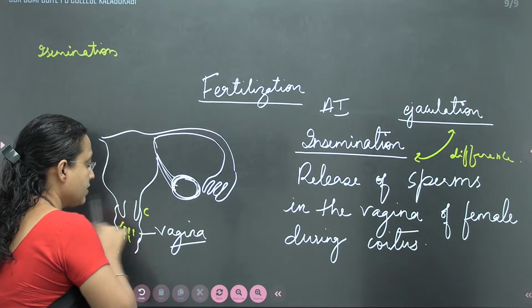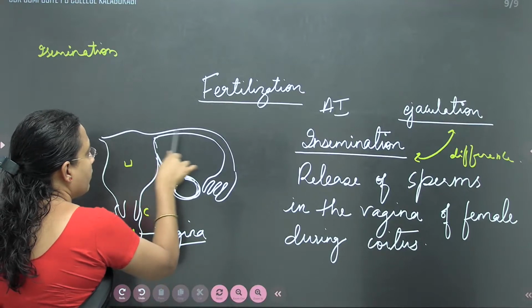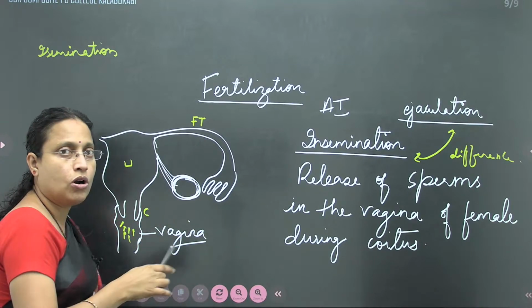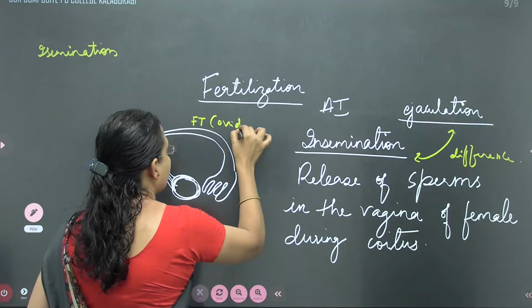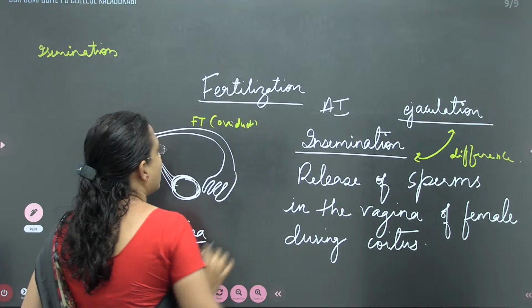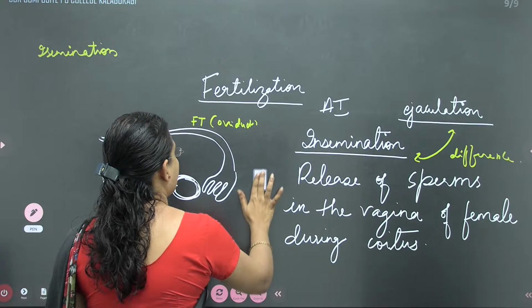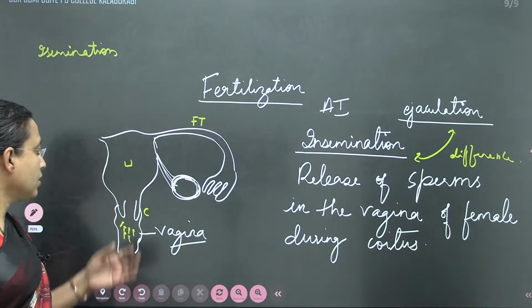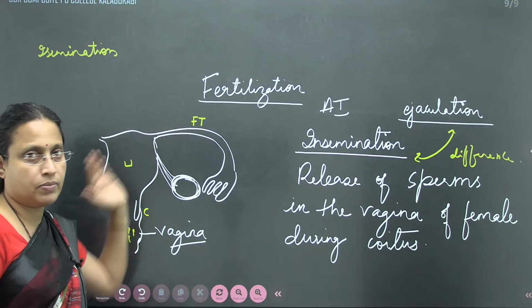This is the cervix. Then they will ascend to the uterus, and then they will reach the fallopian tube, also called the oviduct. This is how the path of the sperm is.